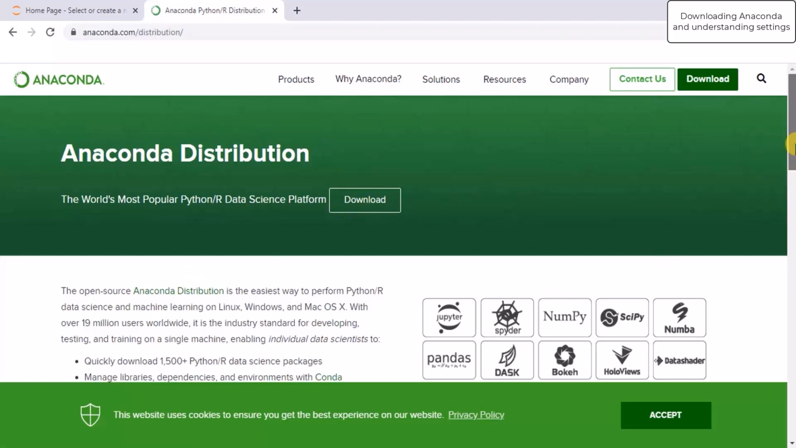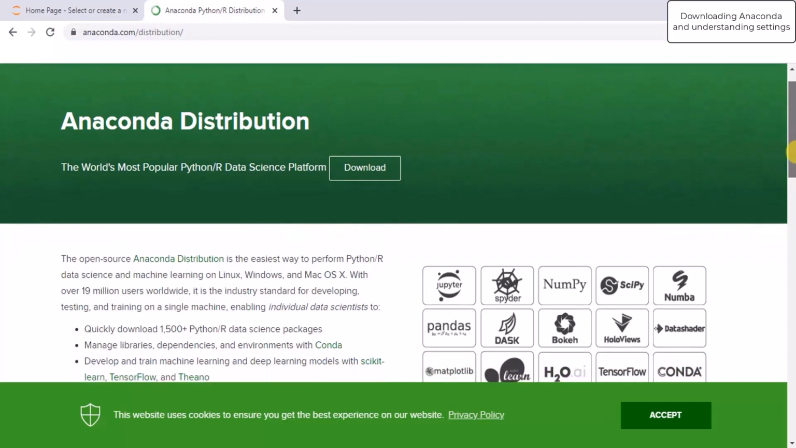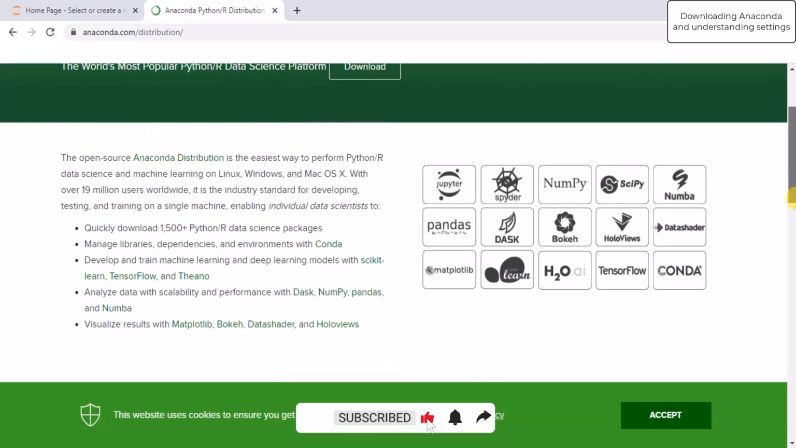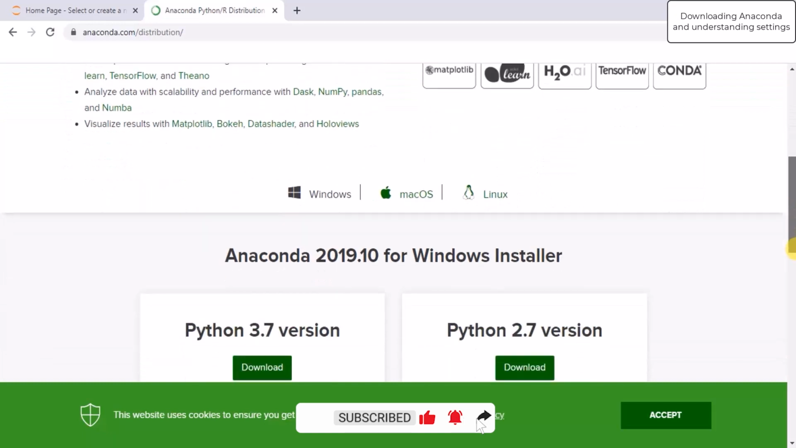Anaconda is the most popular Python data science platform. You can easily manage different libraries, dependencies, and environments with Conda. And you can easily develop and train machine learning and deep learning models with scikit-learn, TensorFlow, and Theano. And also, it is suitable for many platforms like Linux, Windows, Mac OS X, and with over 19 million users worldwide. So this is a popular platform which you can use to develop your own product.